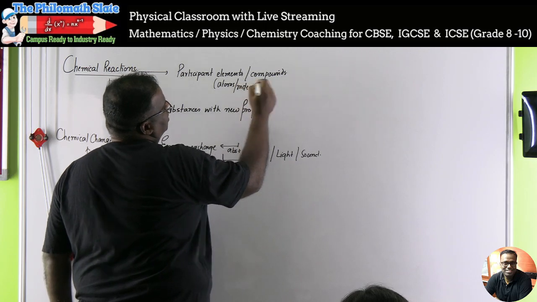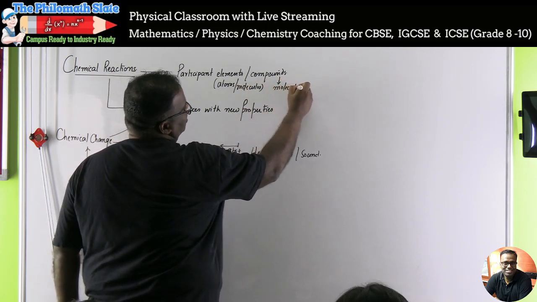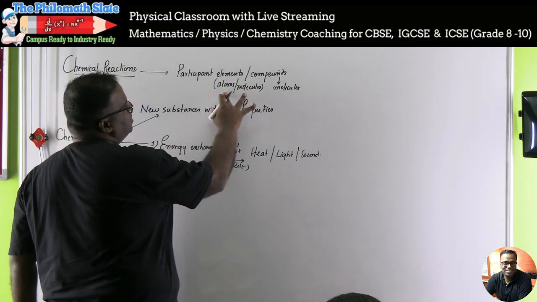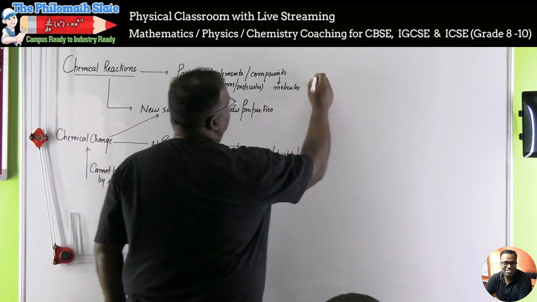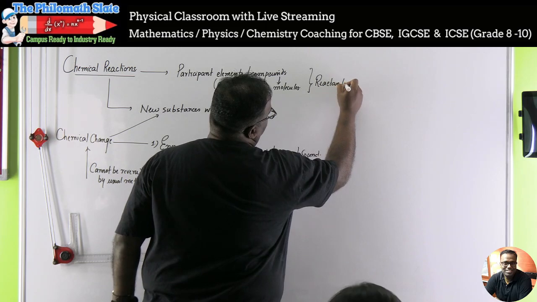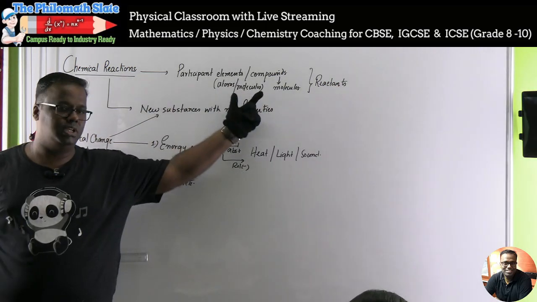Elements can be represented by both, whereas compounds can be represented only by molecules. These participant elements and compounds, which are atoms and molecules, or molecules, together are known as the reactants. Reactants are those elements or compounds which participate in a chemical reaction.